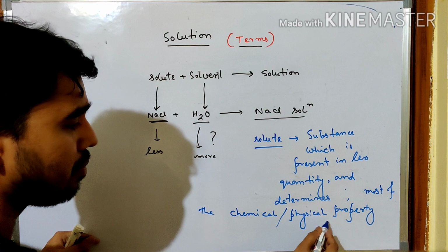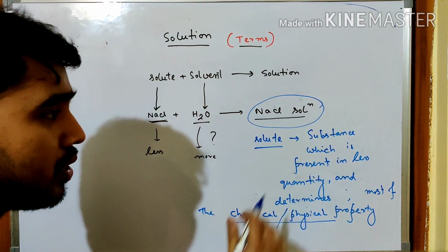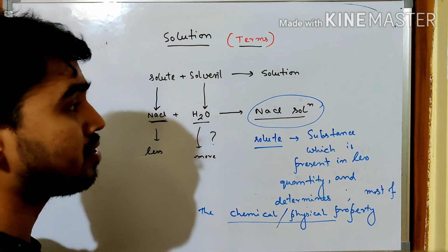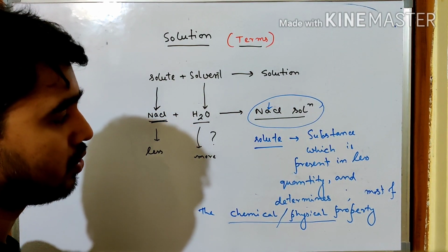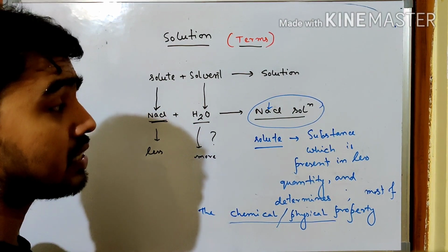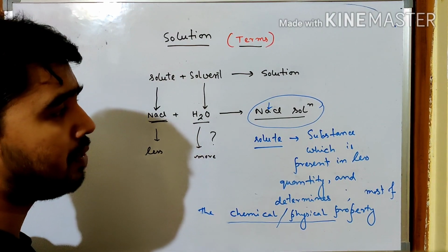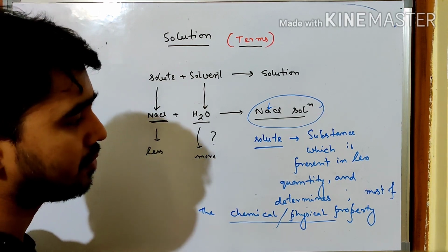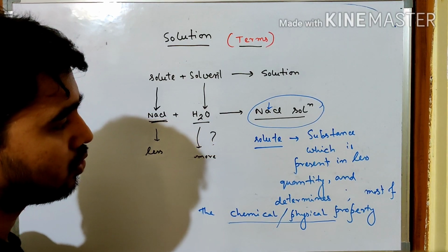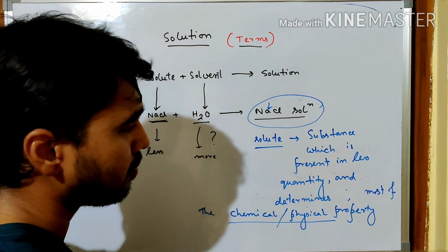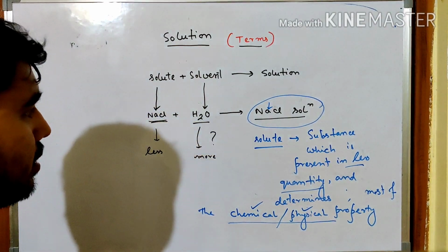Now, why is it written chemical as well as physical property? Remember, in a sodium chloride solution, whether it is going to react or not, what will be its taste, what will be its boiling point, that depends on the sodium chloride. Obviously, some of the properties will depend on water also, like boiling point depends on water as well as sodium chloride. But most of the properties will depend on sodium chloride itself. So although it is present in less quantity, it determines the chemical as well as physical properties.